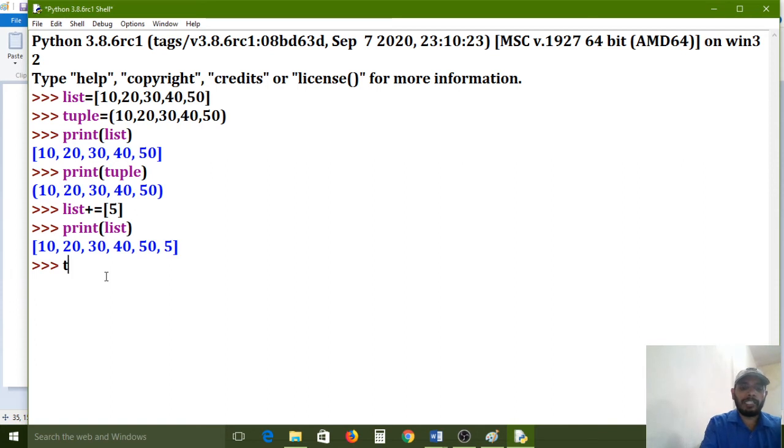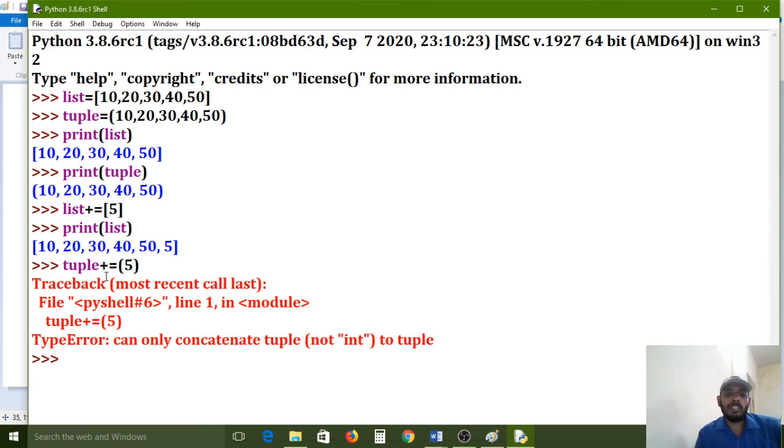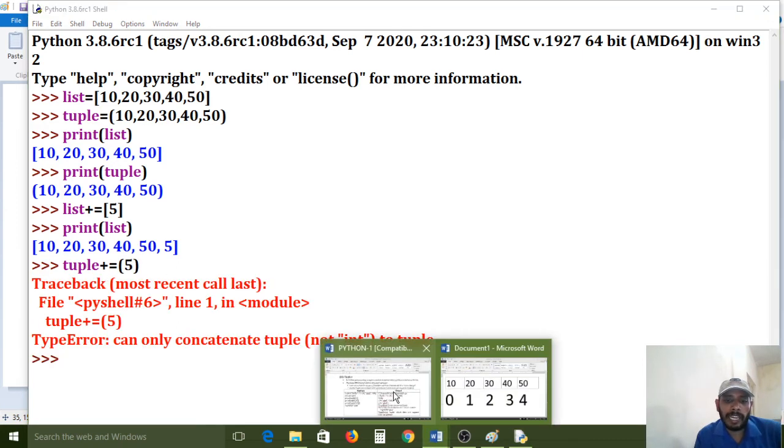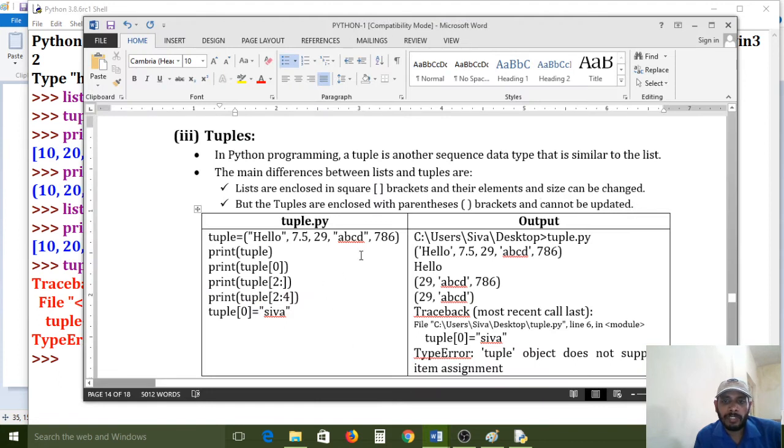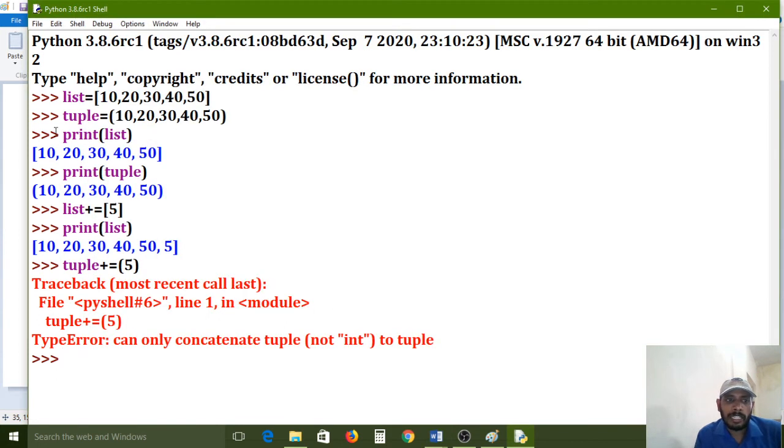But in the tuples, tuple plus equal, I want to add one more element. It cannot accept, because tuples cannot accept editing. I mean the size, list size is not fixed already. If you want to add one more element, the memory will also increase for this list.